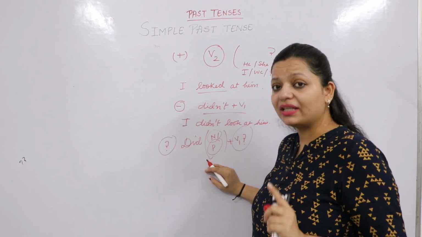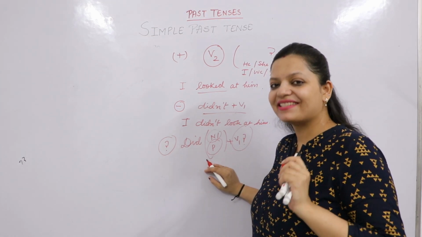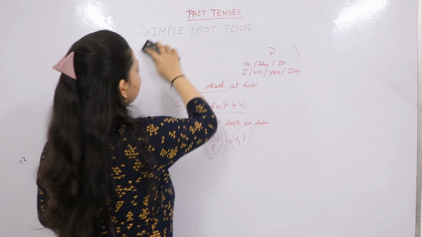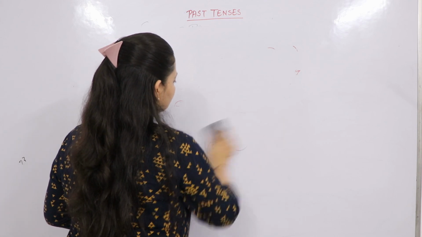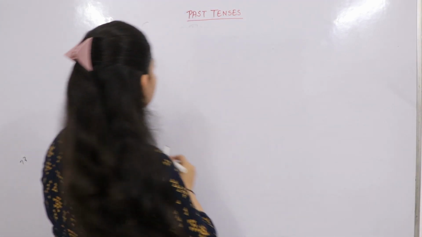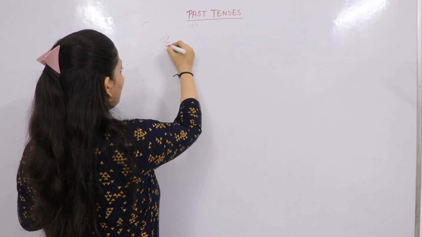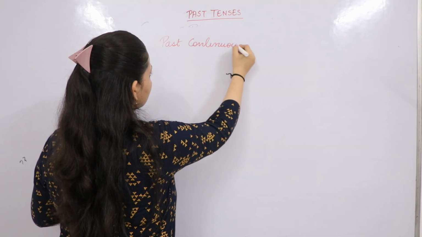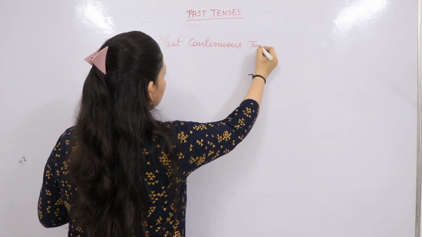Now we are going to start with past continuous tense. Let's look at that. So this is now past continuous tense.